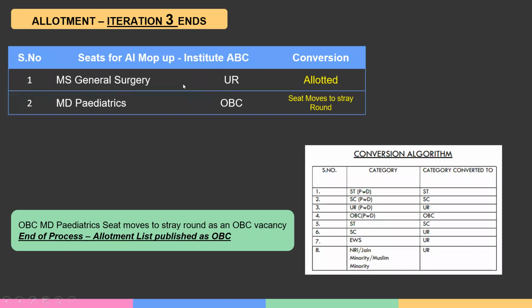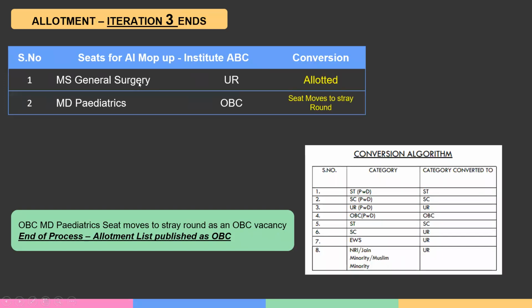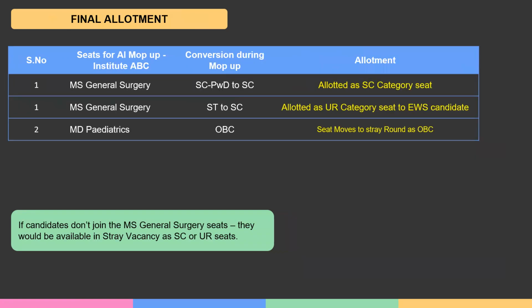So in the third iteration, let us say an EWS candidate gets this seat and the MD pediatric seat remains unallotted. At the end of the third iteration, the UR seat is allotted and the OBC seat is unallotted. We know that OBC seats are not going to be converted. So there is no seat left to be converted and all seats are allotted. No more conversion algorithm is required. Therefore, if only these seats are vacant and no other seats are vacant, the system stops there. The entire allotment process stops there, and this is when the allotment closes. Post this, the allotment list is published.